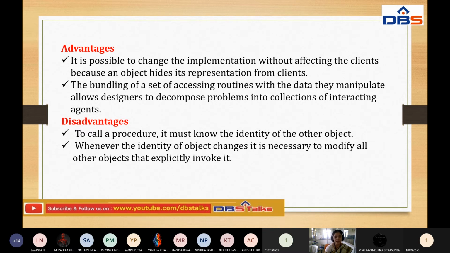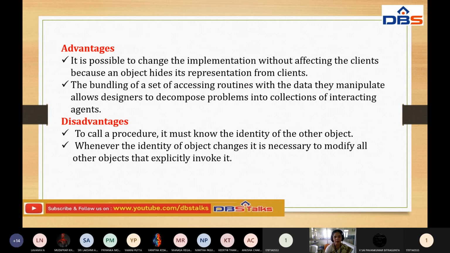The bounding of a set of accessing routines with the data they manipulate allows the designer to decompose problems into a collection of interacting agents. Suppose any problems occur, they can decompose the particular problem and divide the total problem into sub functions and sub problems. Individually each is solved, and then they can be interacted together according to the agents.